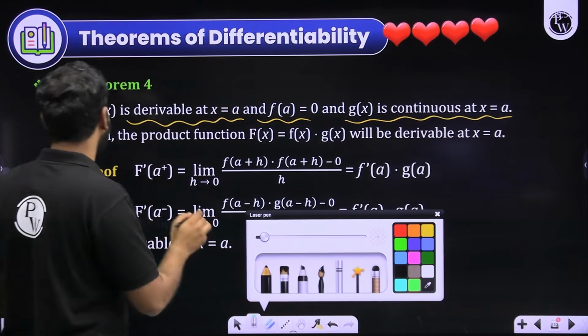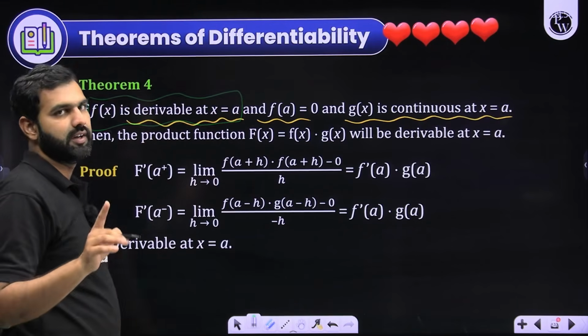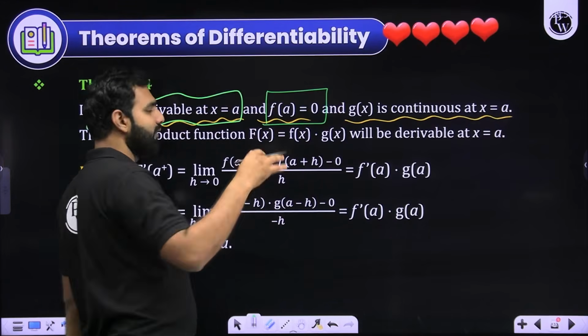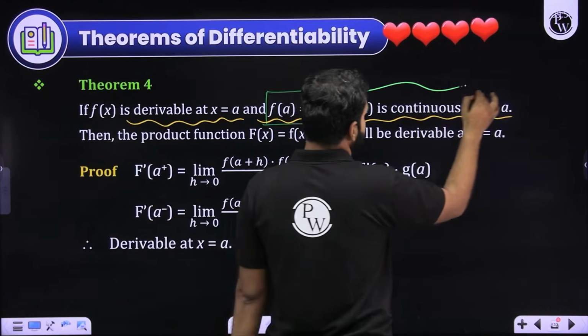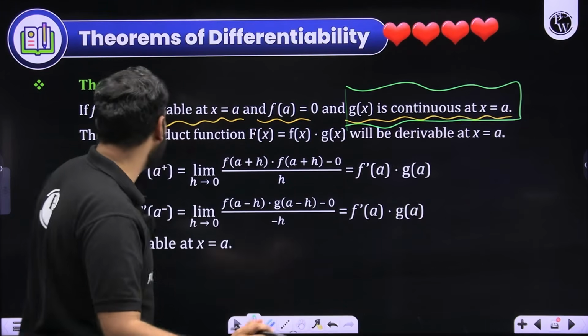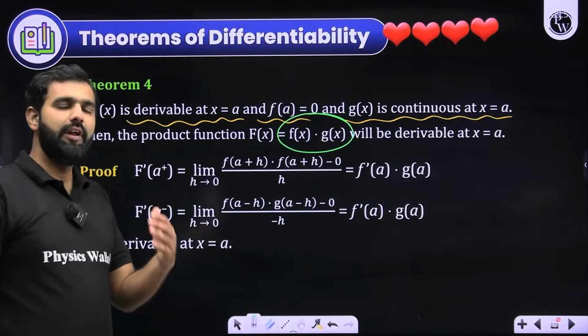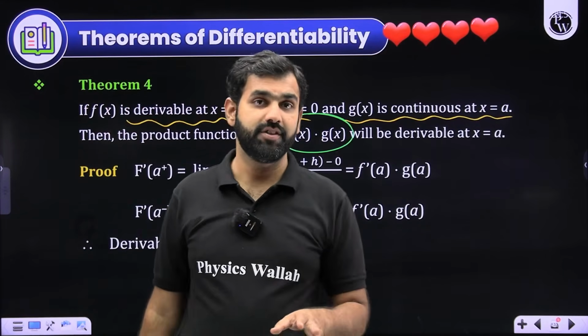First condition was that f(x) was differentiable at x = a. Second condition, at a this f(x), which means f(a), was 0. Third condition, g(x) should be continuous at a. Then what? Then f(x)·g(x) will be differentiable at a. You need not verify it. What is the advantage here?